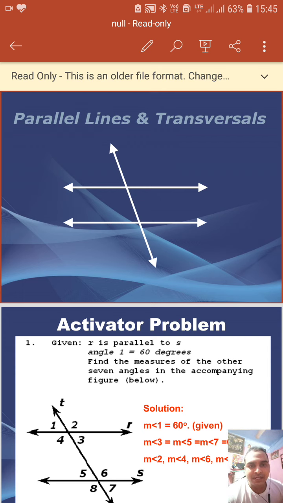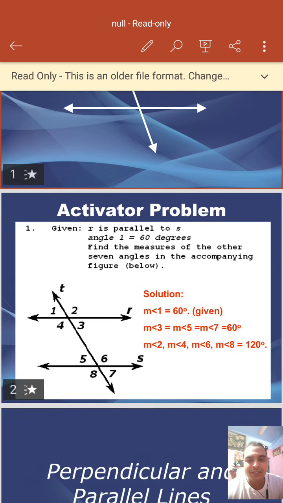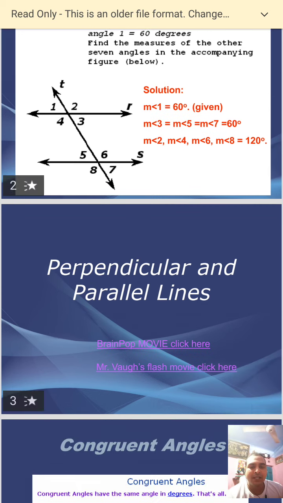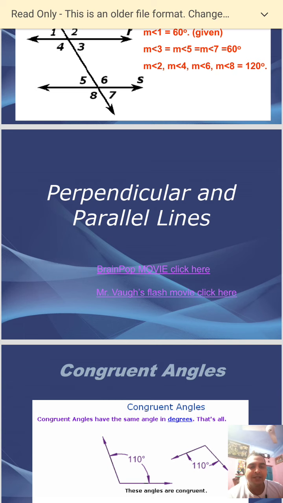A transversal is a line which passes through two or more lines. After this we have some definitions of lines, like perpendicular lines. Perpendicular lines are lines which make 90 degrees with the other line.